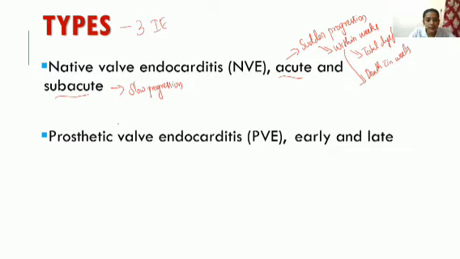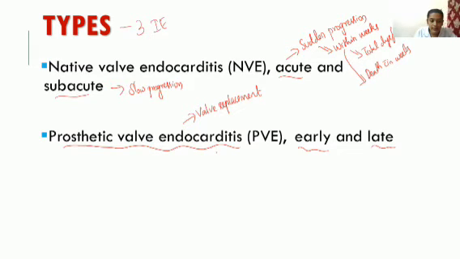Next one is prosthetic valve endocarditis, PVE. It can be early or late. If the patient had undergone valve replacement, so the patient has a prosthetic valve, and the prosthetic valve is infected with bacteria and causes endocarditis, then that is known as prosthetic valve endocarditis.